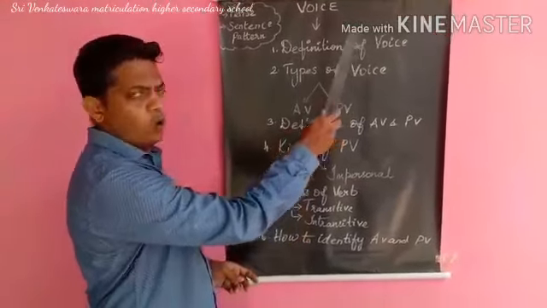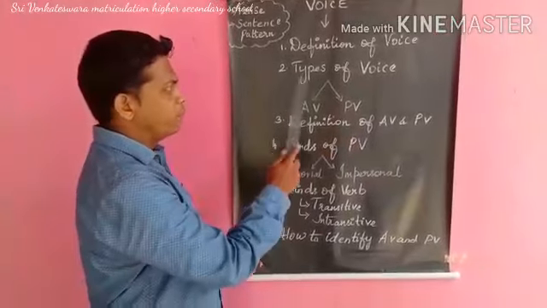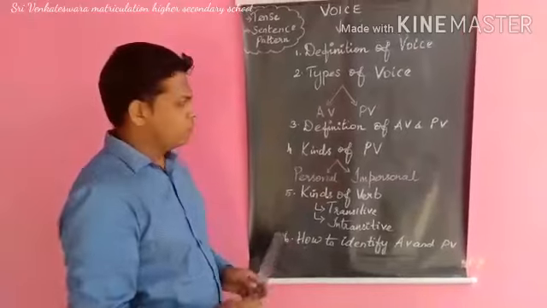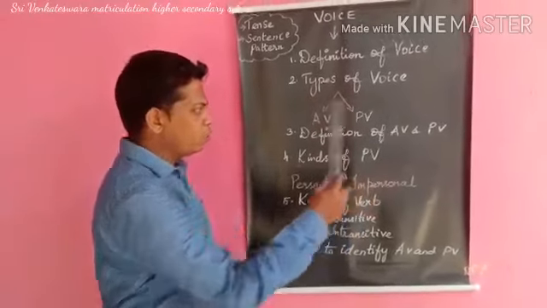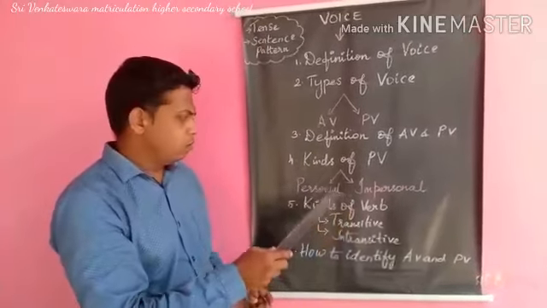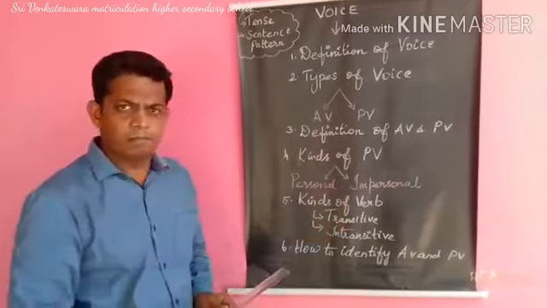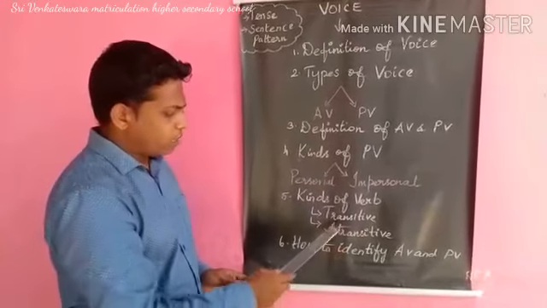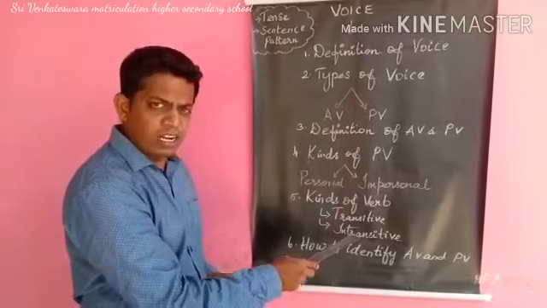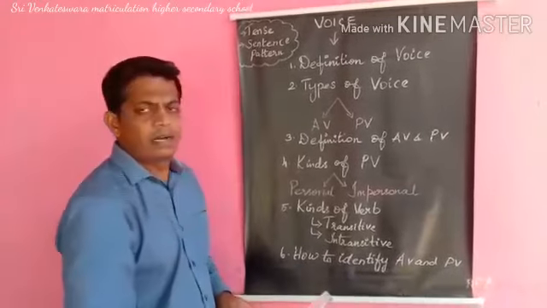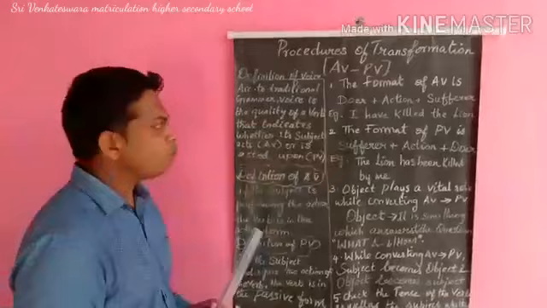Number one is definition of voice. Number two, types of voice, active voice and passive voice. Number three, definition of active voice and passive voice. Number four, kinds of passive voice, personal and impersonal. Fifth one is kinds of verb: number one, transitive verb, number two, intransitive verb. And finally, how to identify active voice and passive voice.